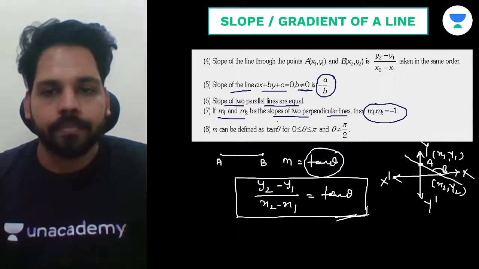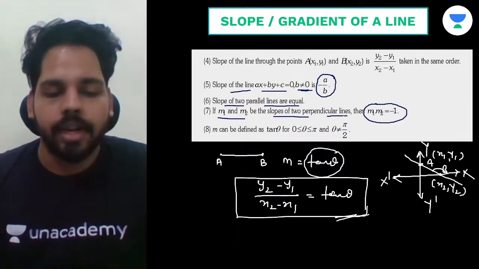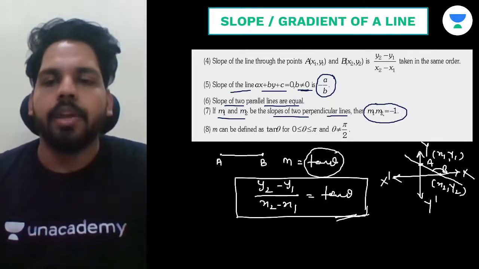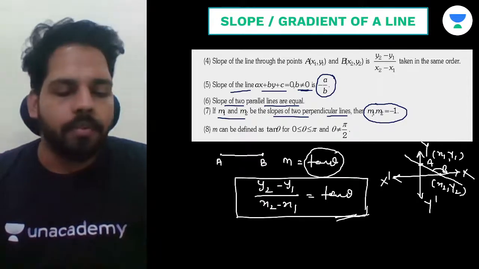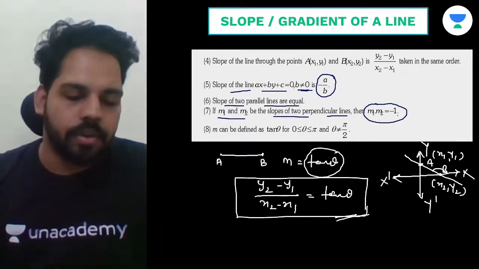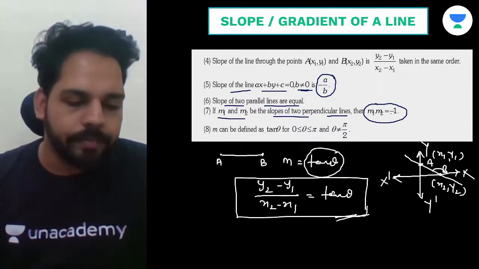That means, suppose m1 and m2 are the slopes of two lines that are perpendicular to each other. In that condition, you need to keep in mind that the product of the slopes of these two lines is minus 1. So m1 into m2 will be equal to minus 1. Clear?